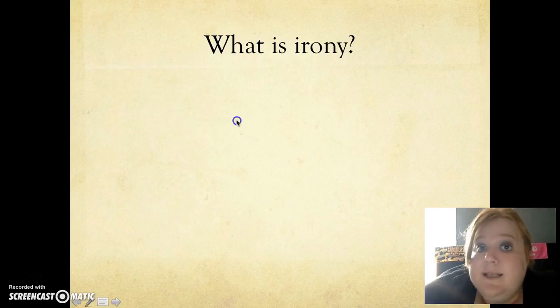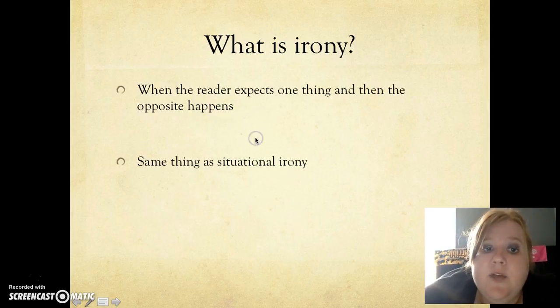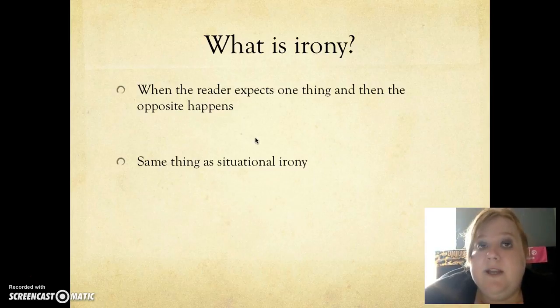What exactly is irony? Irony is when the reader expects one thing and then the opposite happens. We see this a lot with TV shows and movies where we're expecting something to happen at the end, but there's usually a twist. In other words, this is called situational irony, when we're really waiting in anticipation, but it's not exactly what we thought.